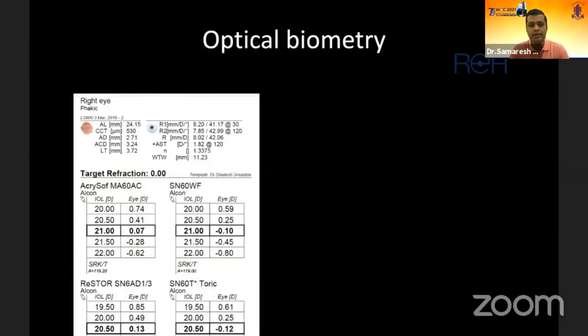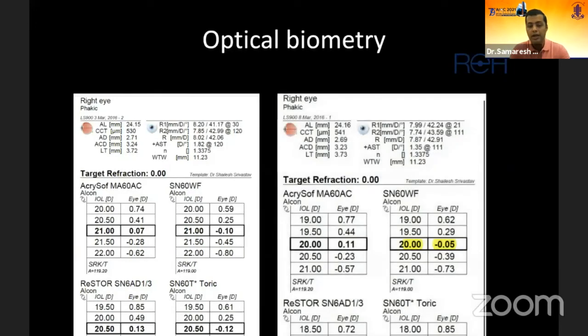Like I said, just to end my slides, to show you the same patient, this is the biometry done with the dry cornea, and this is the biometry done post 10 minutes of stabilization. And notice how we jumped a diopter. So if you pay attention to these small nuances and small things, use the right biometry, use the right formula, and watch out for red flags, more likely than not, you will achieve a very good outcome in these patients.